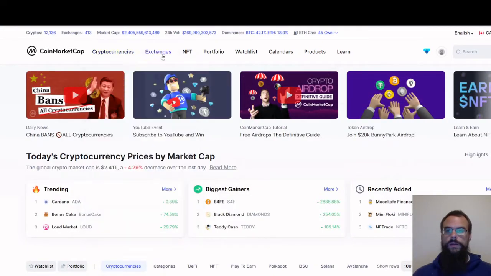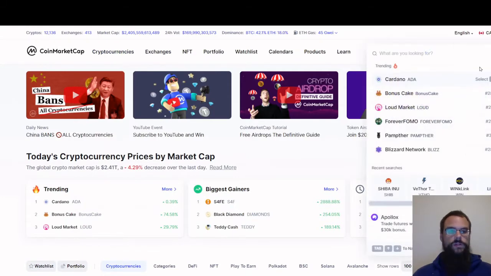Across the top, I'm going to start from the right side. You have your search bar, whatever cryptocurrency you want to look up, it's right here in search. For recent lookups, you'll have them right down here on the bottom, and then trending up top here.